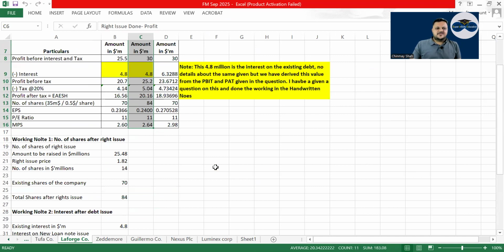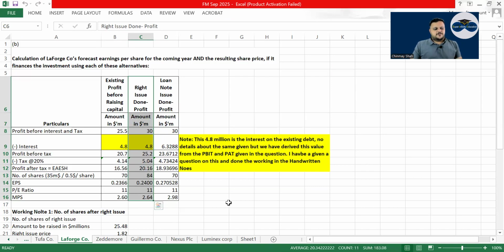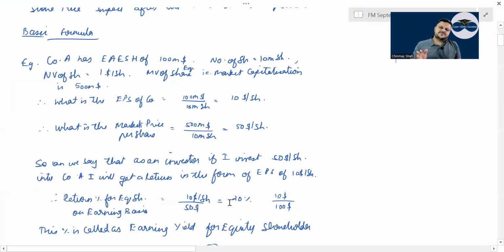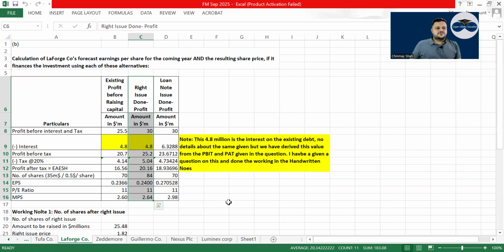TERP also may be asked. So here from operating profit, that is PBIT, minus interest, tax, then dividend and whatever is remaining, correct? And accordingly, how much is the EPS? Impact on EPS, they will ask you. Impact on MPS using the PE ratio, correct or not? PE ratio you will have to use.